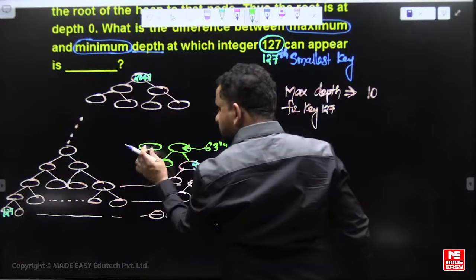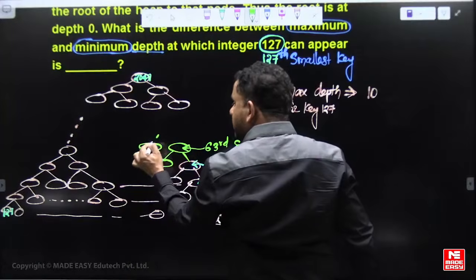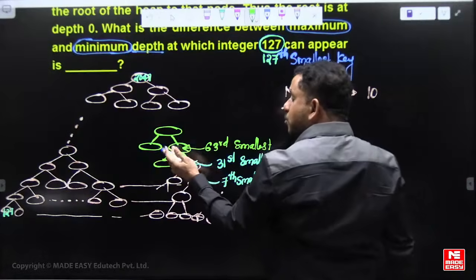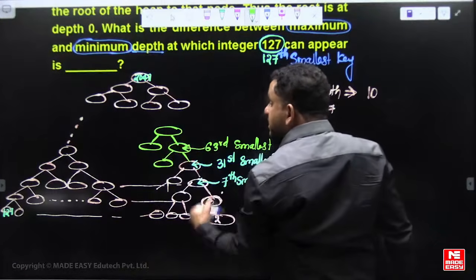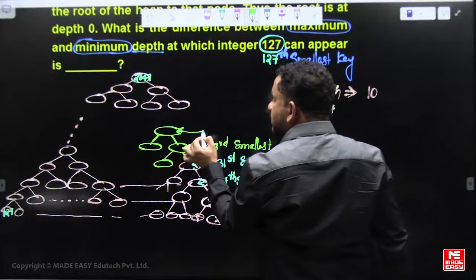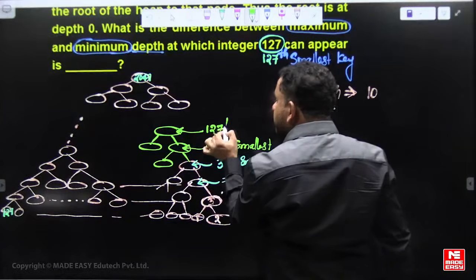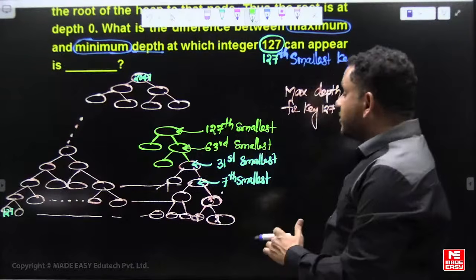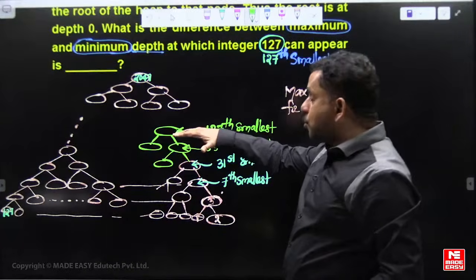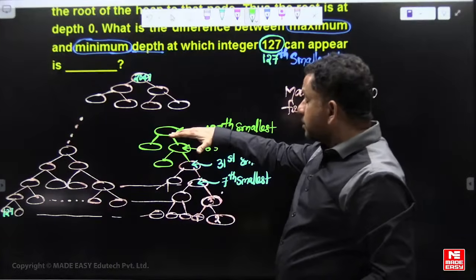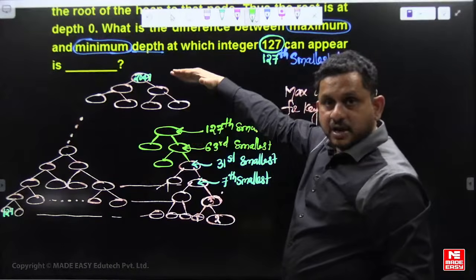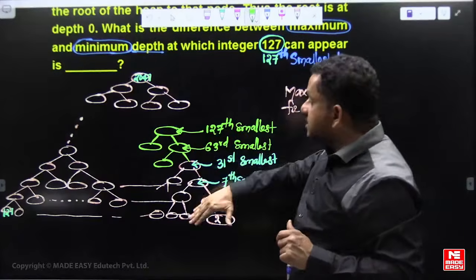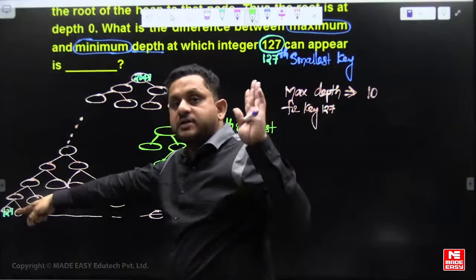This also can be minimum 63rd smallest, and this parent has 63 plus 63, 126 descendants. 126 descendants means it should be at least the 127th smallest key. So before this level it is not possible to go. After this level it is possible; 127 can go to the last level also.